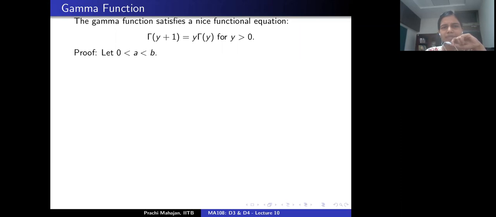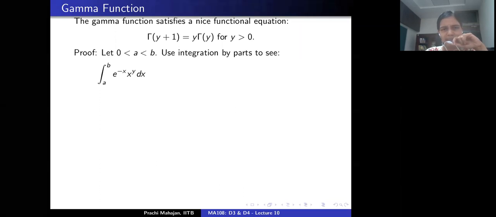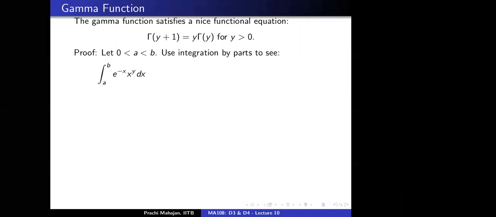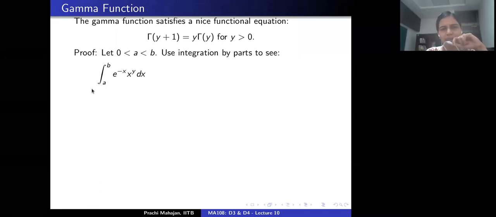So let's fix a and b, both positive real numbers, a less than b, and let's look at the following integral: the integral from a to b of x to the power y times exponential minus x dx. In the end, I'm going to allow the limits a tends to 0 and b tends to infinity, so this will be exactly gamma of y plus 1. Let's apply integration by parts.